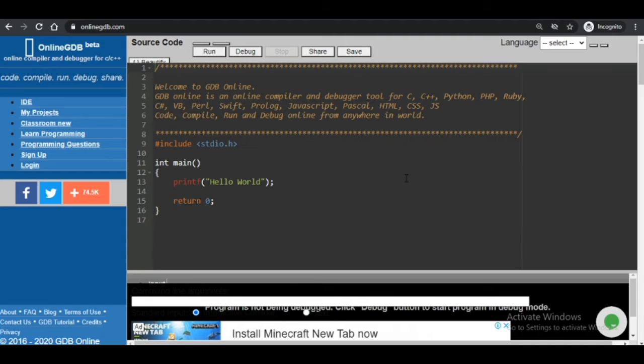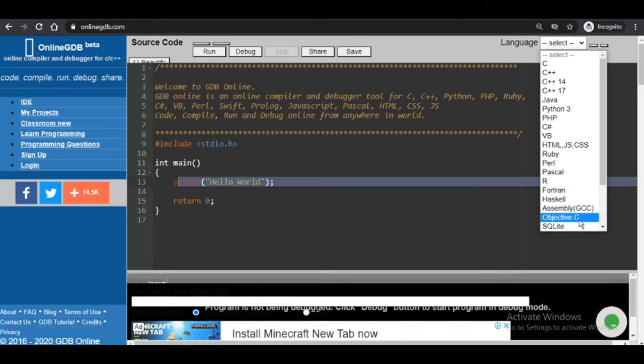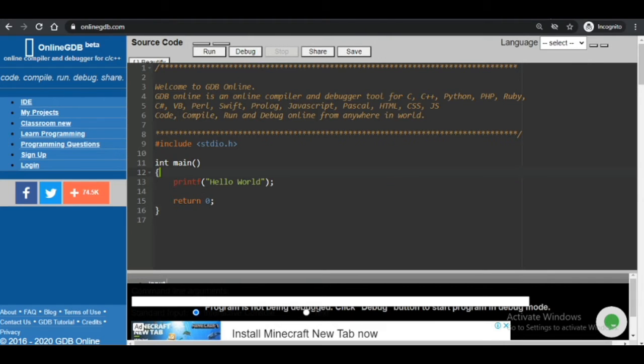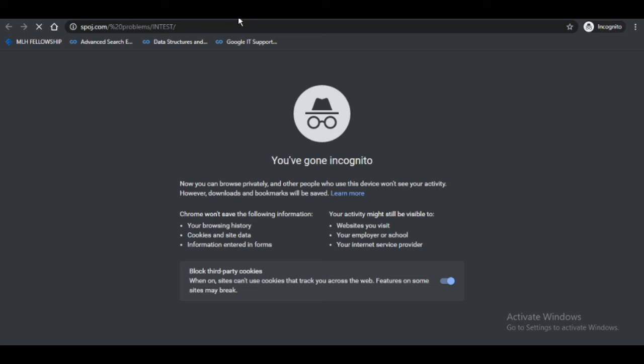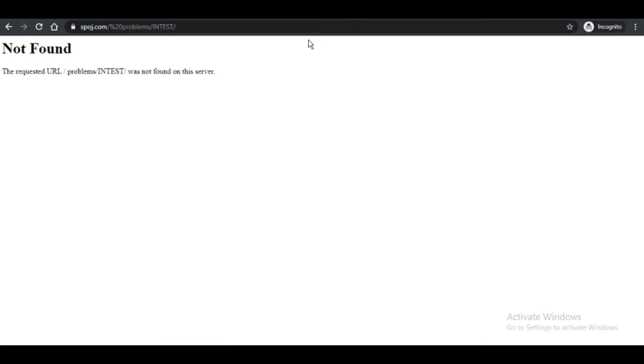This is how the GDB online debugger looks like. Okay, so this is for, as you can see, printf. This is used for C. Now you can select any language like C, C++, Java, and you can go ahead. So this is online GDB. It's very much useful if you like an online thing. Okay, so this is not working.